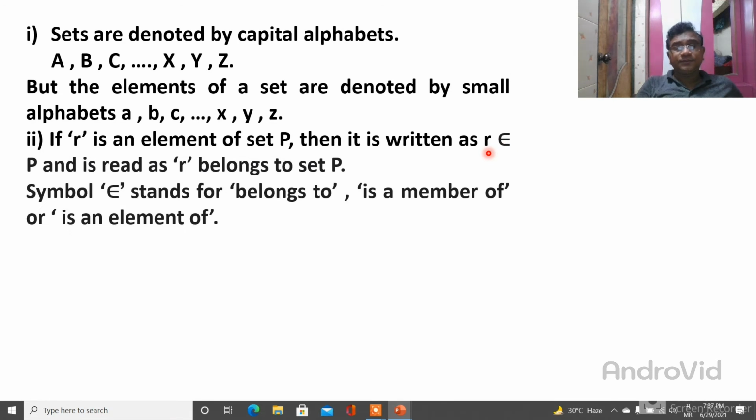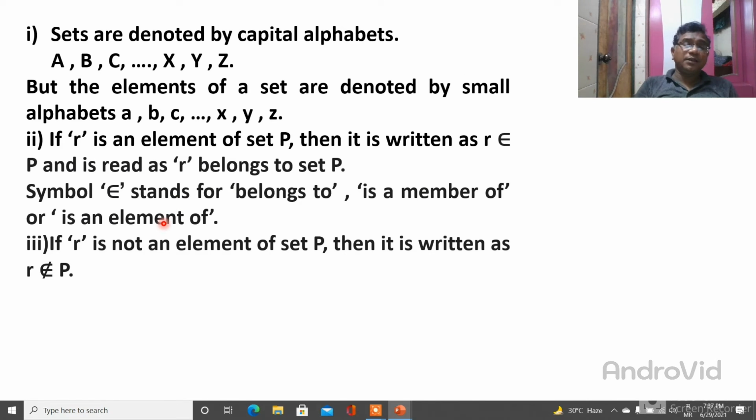Then what is the meaning? This symbol stands for belongs to. We call it belongs to, or member of, or is element of. These are its meanings. So we say this symbol stands for belongs to. Another way it is called member of, and another way it is called element of.